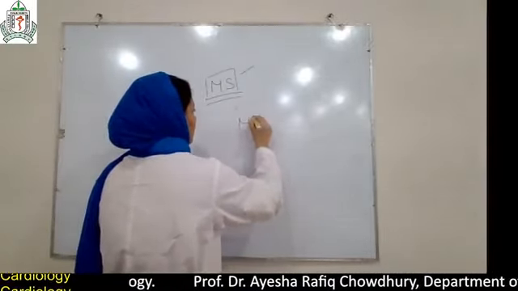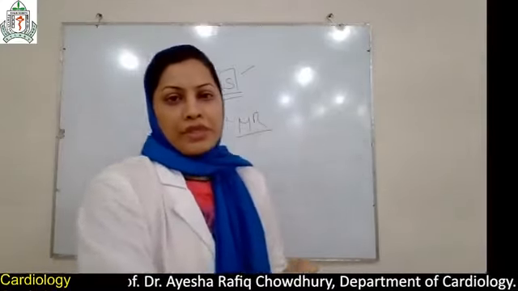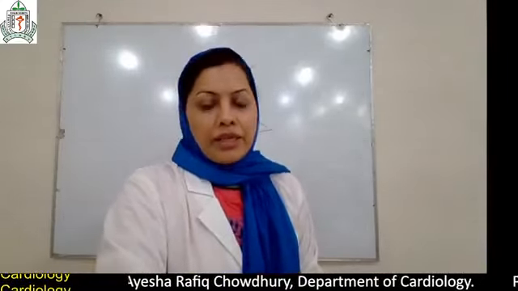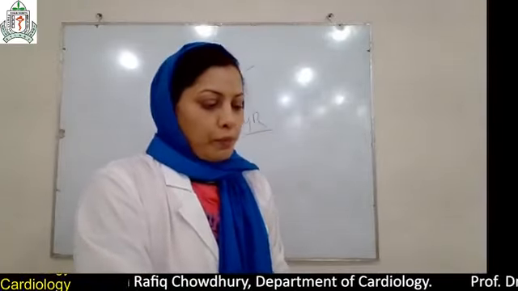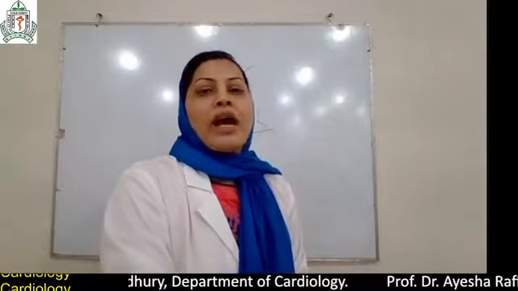Mitral regurgitation. Mitral regurgitation is of two types: chronic mitral regurgitation and acute mitral regurgitation. Chronic mitral regurgitation, the commonest cause is rheumatic heart disease.